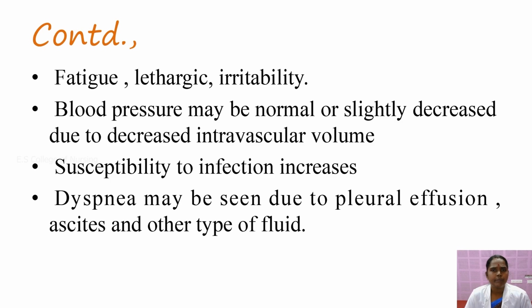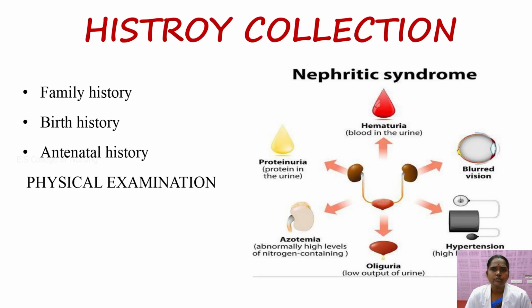The baby looks fatigued, lethargic, and irritable. Blood pressure may be normal or slightly decreased due to decreased intravascular volume. Susceptibility to infection increases. Dyspnea may be seen due to pleural effusion, ascites, and other fluid accumulation. If the baby has difficulty breathing, it may be due to weight gain or pleural effusion. When the baby develops ascites and has difficulty breathing, this is termed dyspnea. Next we will move on to the history collection.